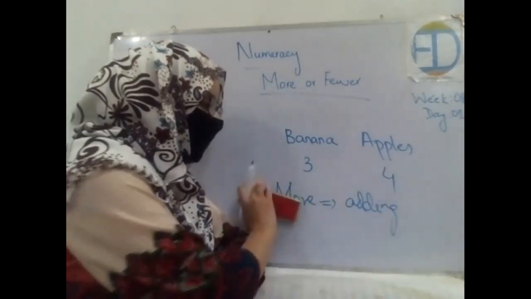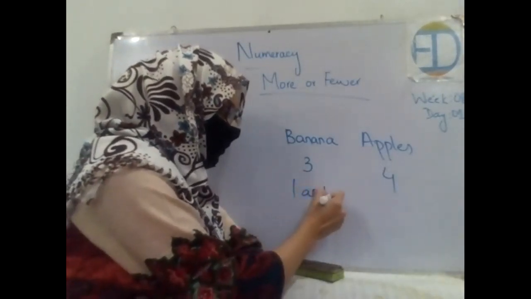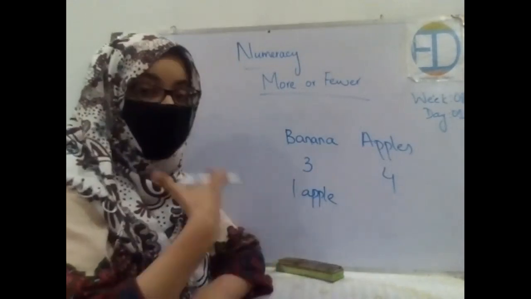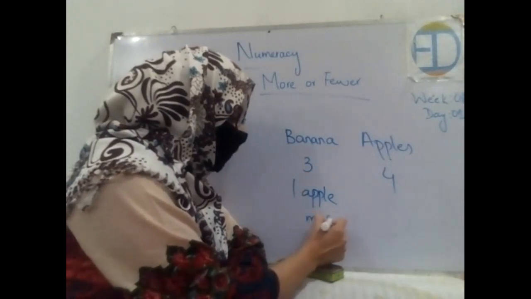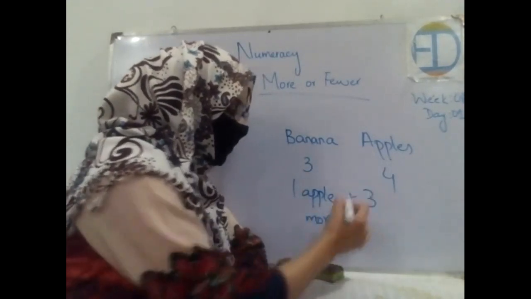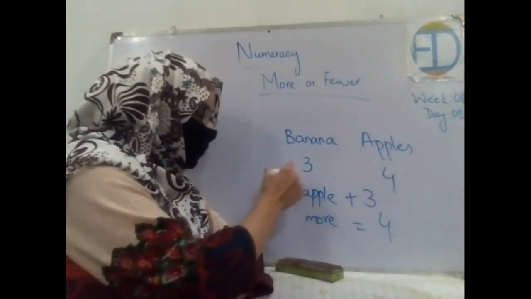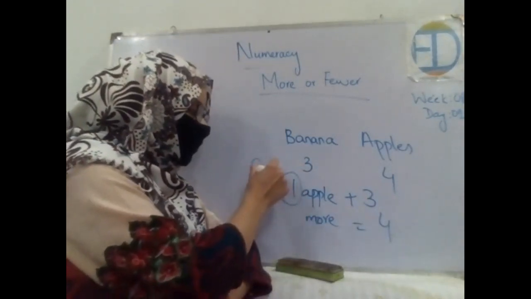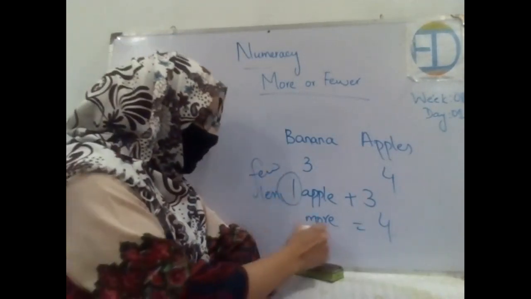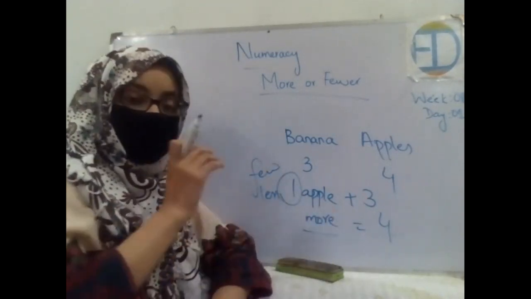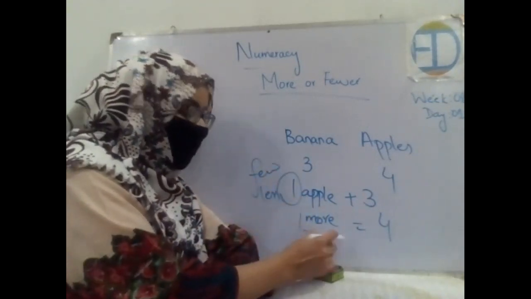Previously you had only one apple, right? When you told your mother that you are hungry and you want more apples, she gave you three extra. Now you have four apples. So this means previously you had few or less apples. Now you have more apples. So can you now tell me the meaning of the word more?